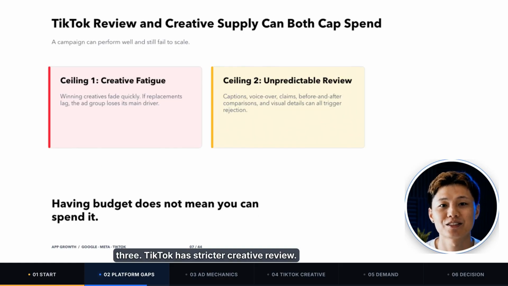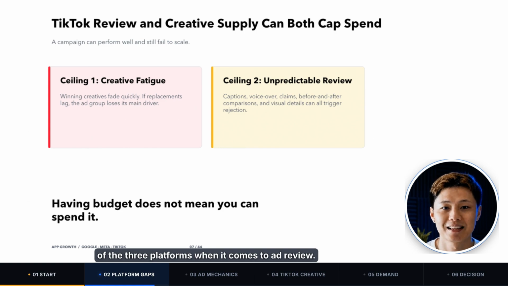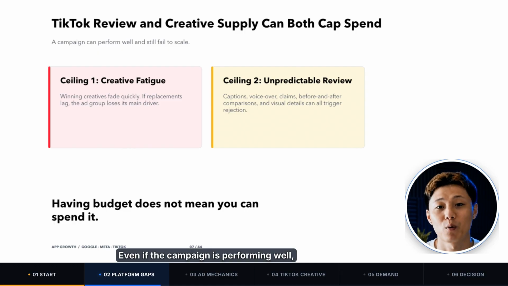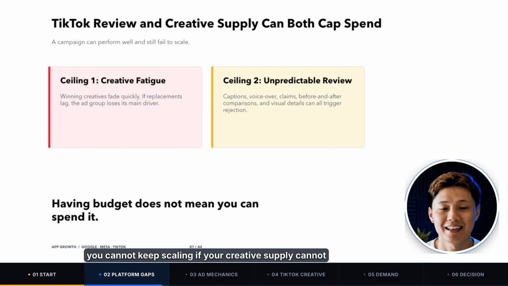3. TikTok has stricter creative review. Based on my experience running campaigns, TikTok is often the strictest and also the least predictable of the 3 platforms when it comes to ad review. Captions, voiceovers, visuals, and even vague wording can trigger a rejection. That directly affects your budget. Even if the campaign is performing well, you cannot keep scaling if your creative supply cannot keep up or your new creatives cannot get approved.